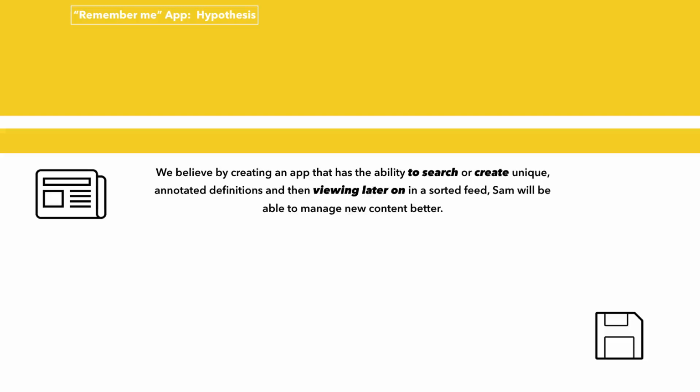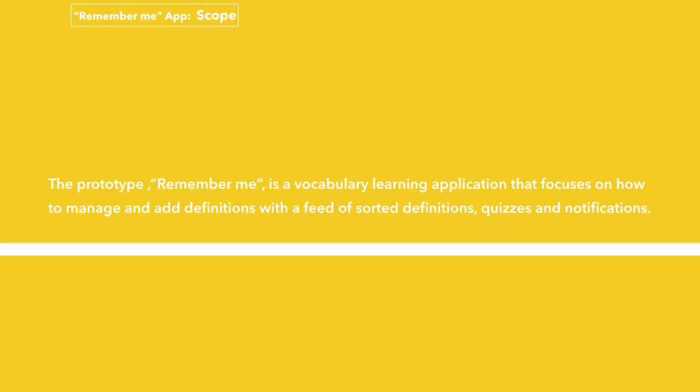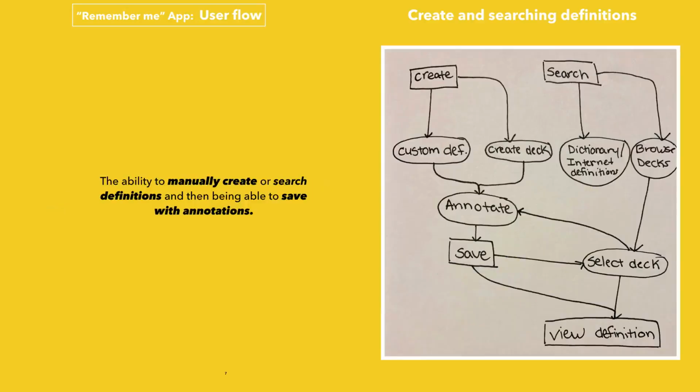We believe by creating an app that has the ability to search or create unique, annotated definitions and then viewing them in a sorted feed, Sam will be able to manage new content better. The prototype Remember Me is a vocabulary learning application that focuses on how to manage and add definitions with a feed of sorted definitions, quizzes, and notifications.